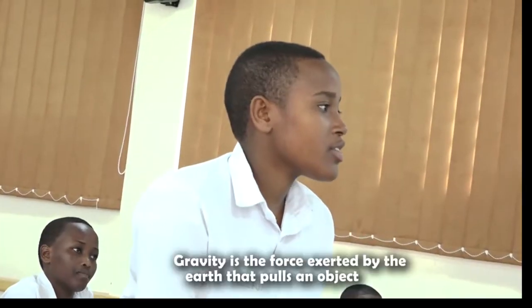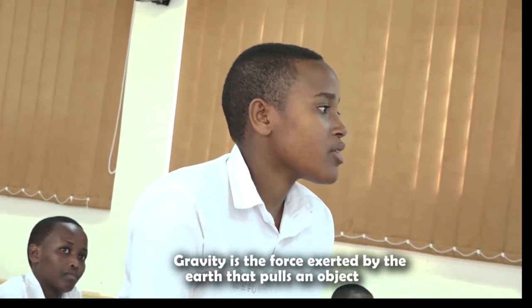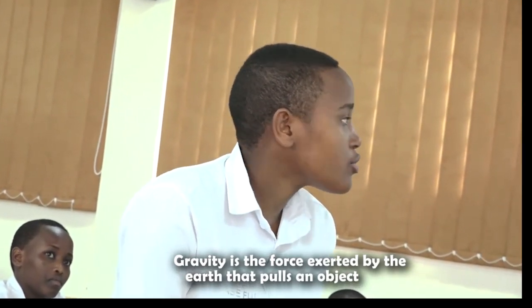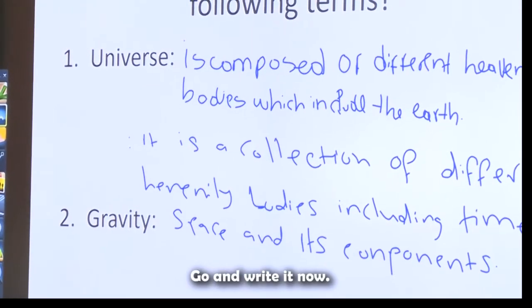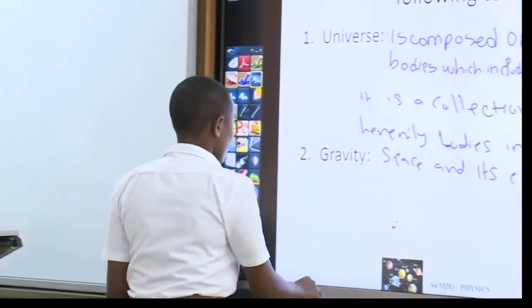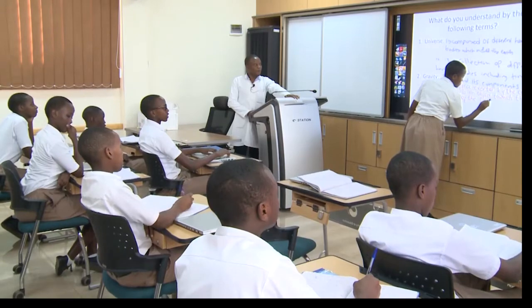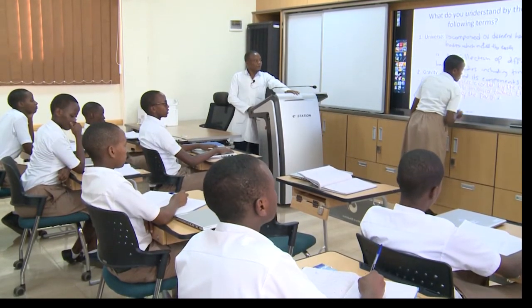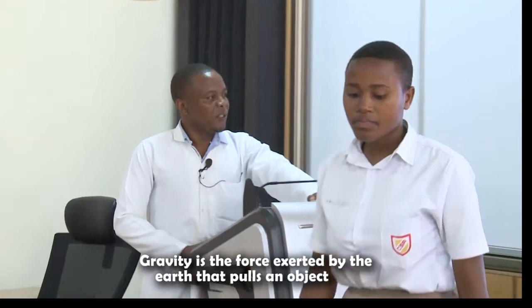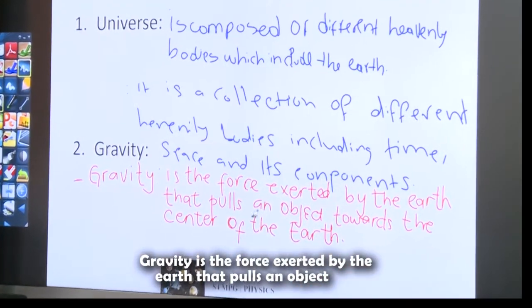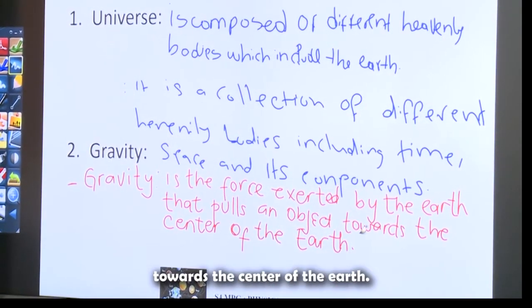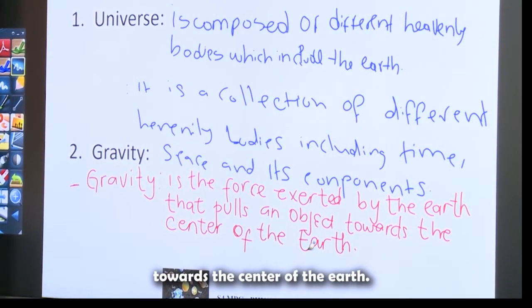Flaha? Gravity is the force exerted by the Earth that pulls an object toward the center of the Earth. Go and write it now. Gravity is the force exerted by the Earth that pulls an object toward the center of the Earth.